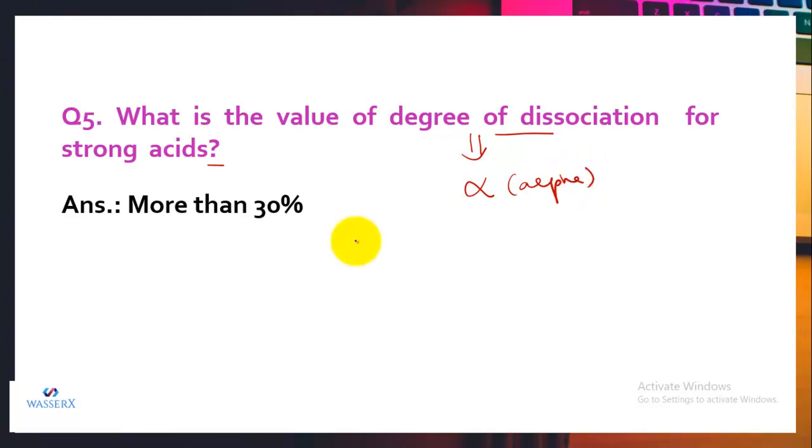So for strong acids, this degree of dissociation is more than 30%, and for weak acids, this degree of dissociation, that is alpha, is less than 30%. So this is how you can talk about the strength of an acid depending upon this property, that is the degree of dissociation, alpha.